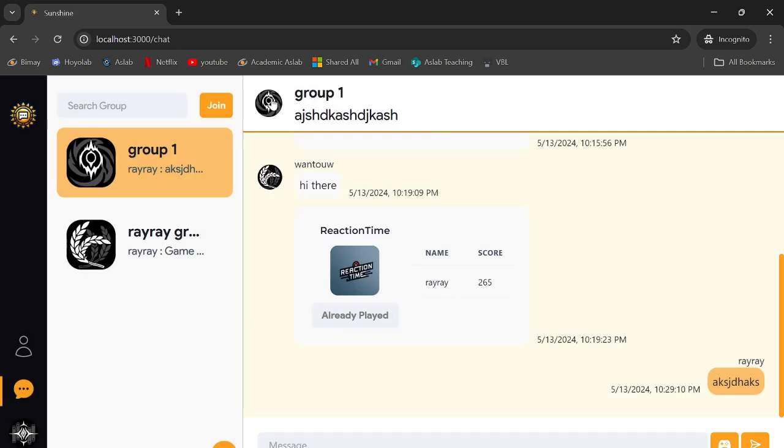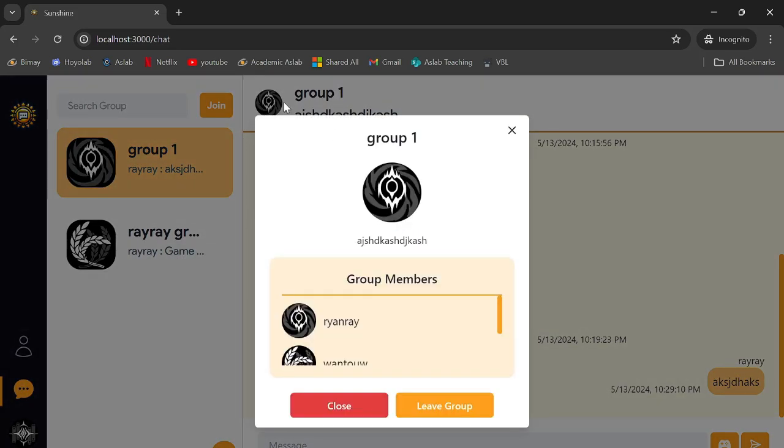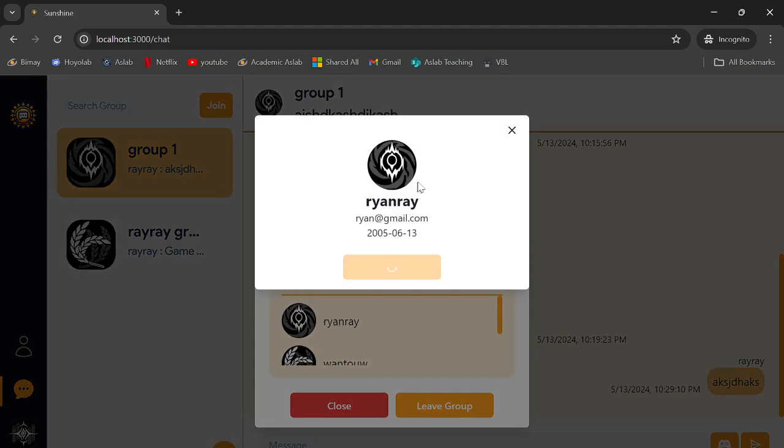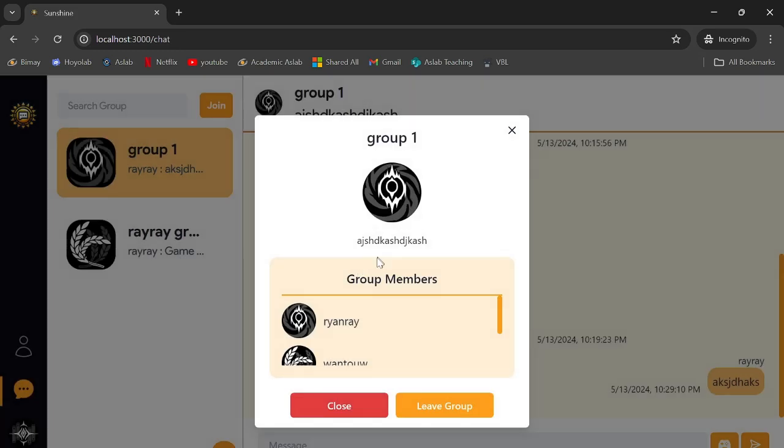And it should be able to be accessed from the group details also. If you press the group, we will be shown the group description and name, the profile, and also the users. Like this, you can press the user to add them as friend. But maybe I'll just try to add Ryan Ray as friend. And when we add them as friend, it should do the loading like this.